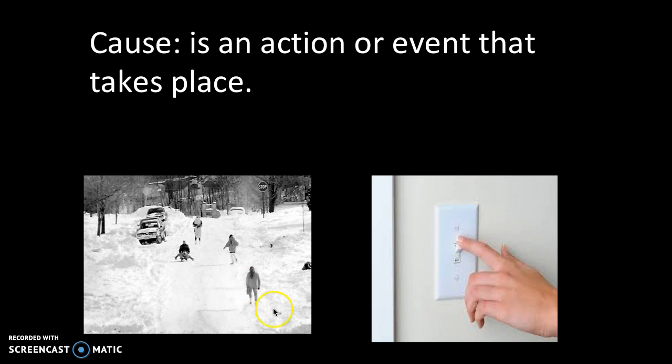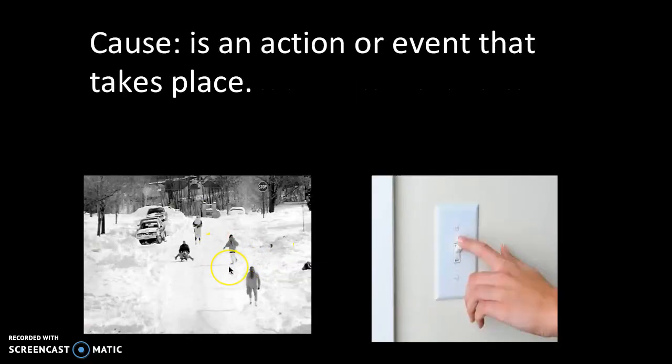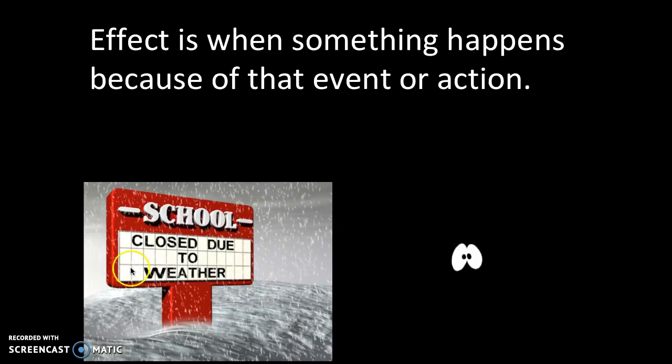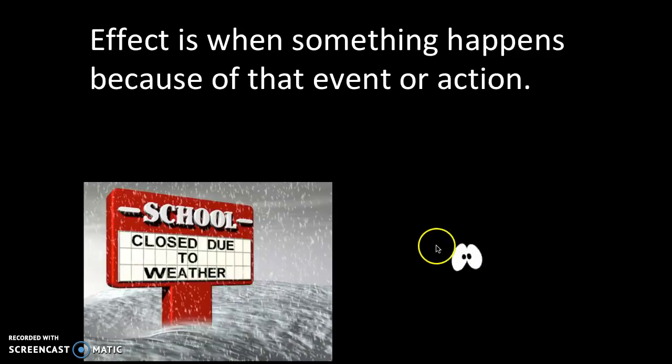On the left side you can see here that there's snow in Mankato. And then on the right side it's another action, a light switch being flipped. Then effect. Effect is when something happens because of that event or action. So as we said back in the cause section, the snow coming down in Mankato, the effect, school is closed. Cause, right here, light being switched, light off over here, effect.